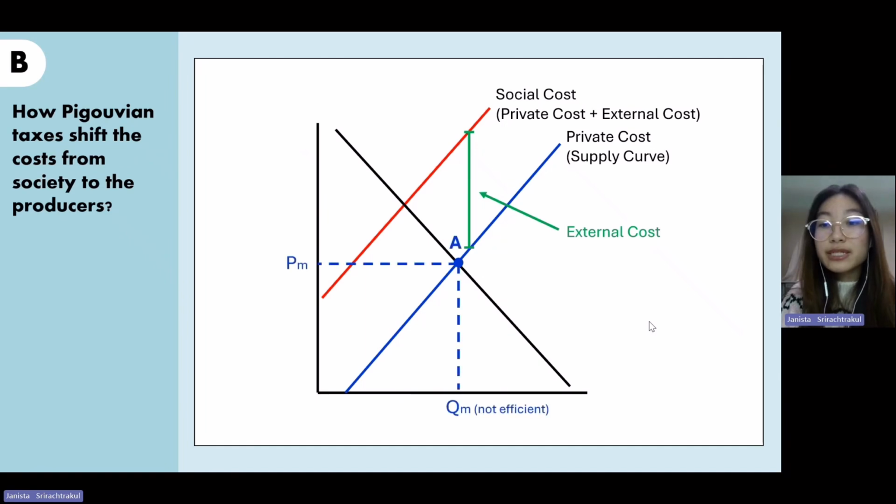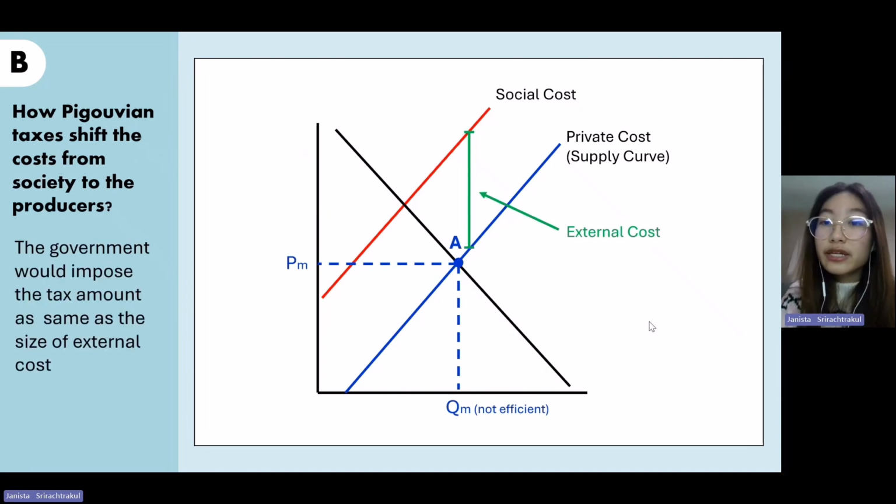The quantity and the price at point A is the market equilibrium, but it's not efficient. Next, the government will impose a tax the same size as the external cost. The tax will shift the supply curve, or the private cost curve, inward, which will be at the social cost curve. Then the social cost will become the private cost plus the tax.